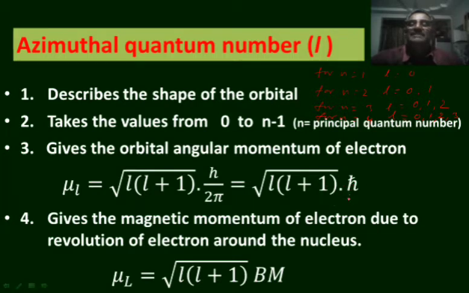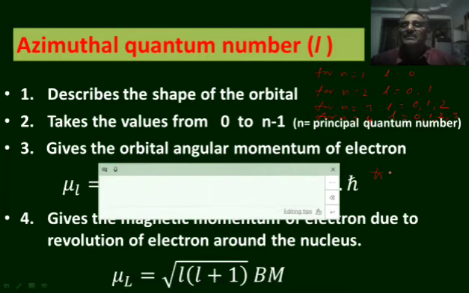This H bar is known as Hamiltonian operator whose value is equal to H by 2 pi.